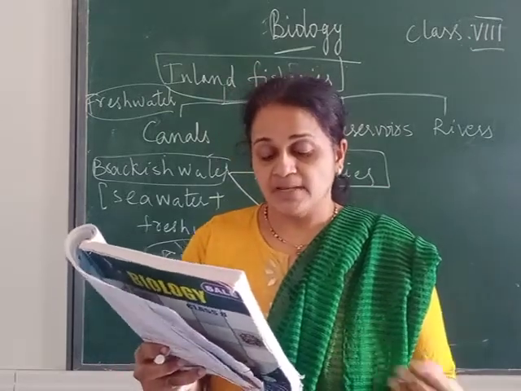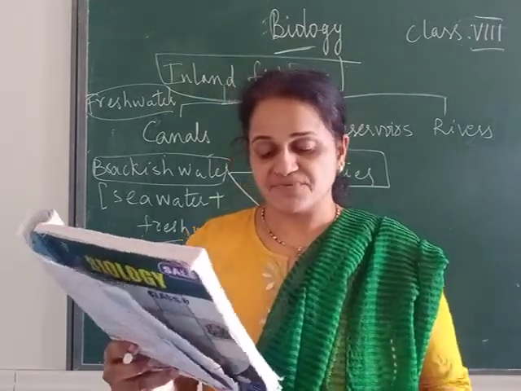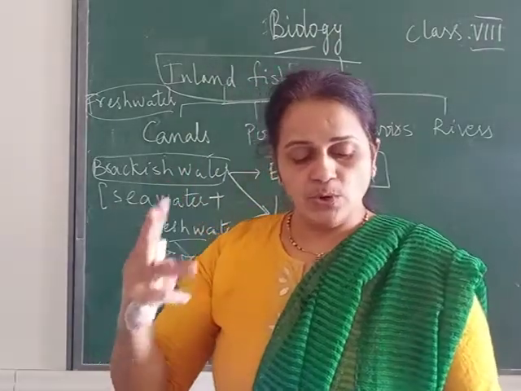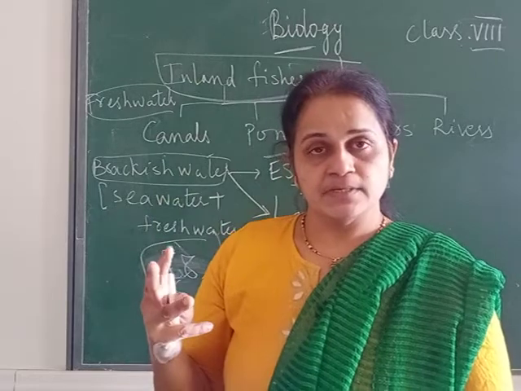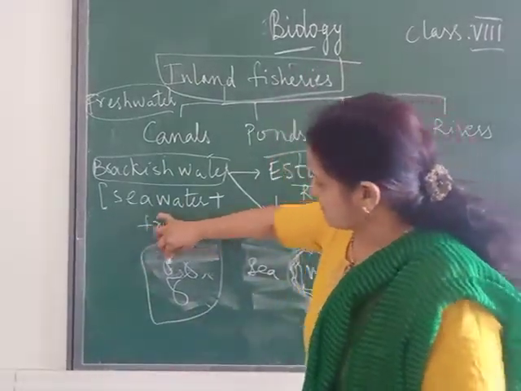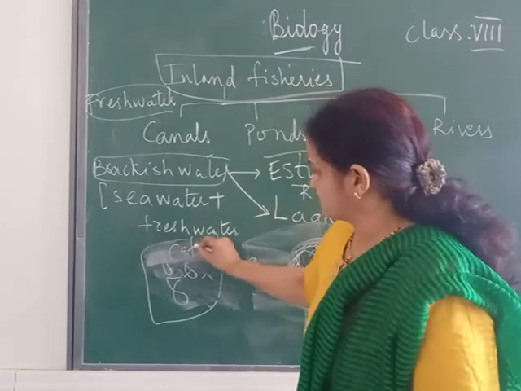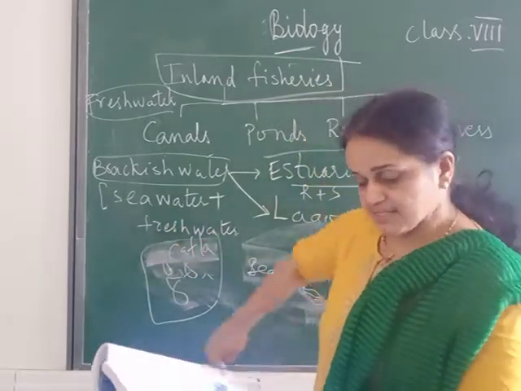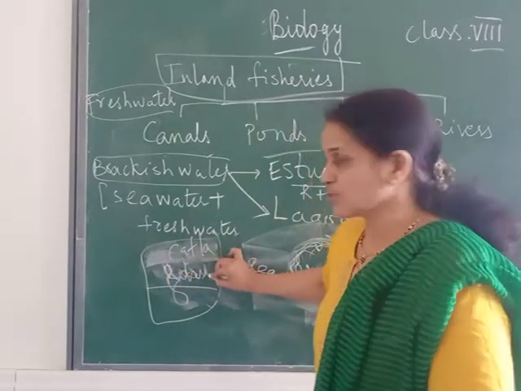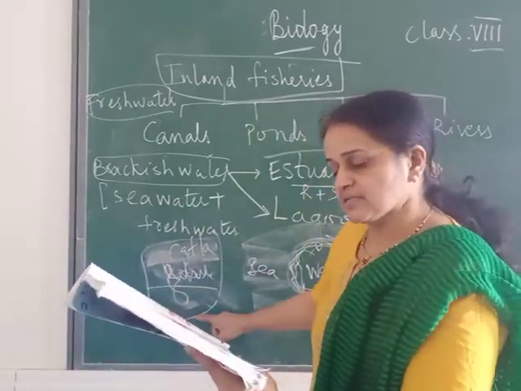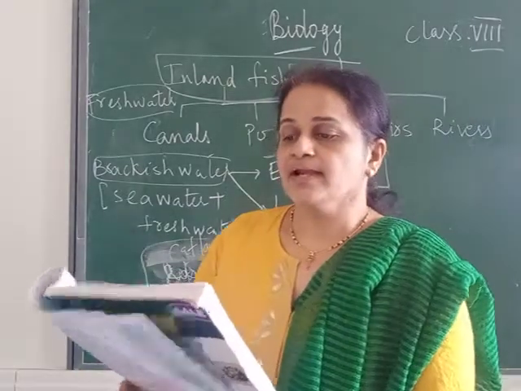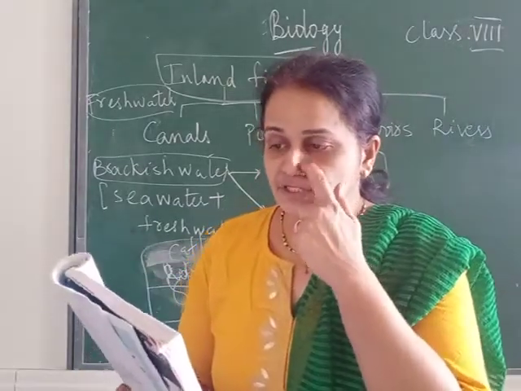We will see an example. As katlas are surface feeders, remember they have taken the example of katla, rohu, mrigals. Just see, the katlas will feed on the surface. Here, katla will be on the top. There will be no competition. The second layer will be rohus, the fish named rohu. The lower layer will be mrigals. And grass carps feed on the weeds.